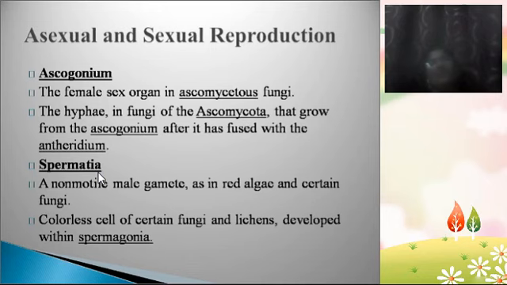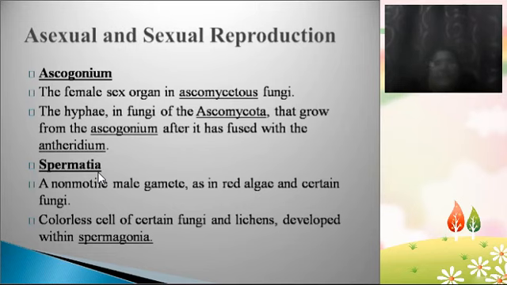Actually, in the antheridia spermatia are present. Spermatia are nothing but the male gametes, which are single cells. Ascogonium is a female reproductive structure formed in Ascomycota fungi.